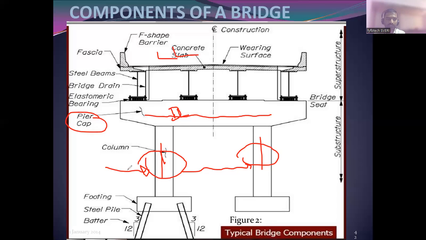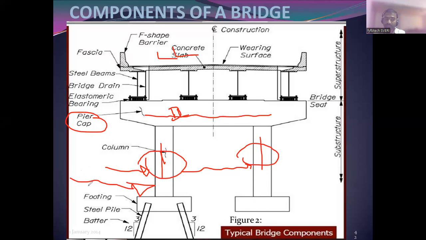In the same way, the water is flowing. If there are high waves, that water will hit the column. Then that will be water pressure. There is a difference between water pressure and buoyancy pressure. Buoyancy pressure is surrounding the column. If the column is immersed in the water, there is buoyancy pressure around it.